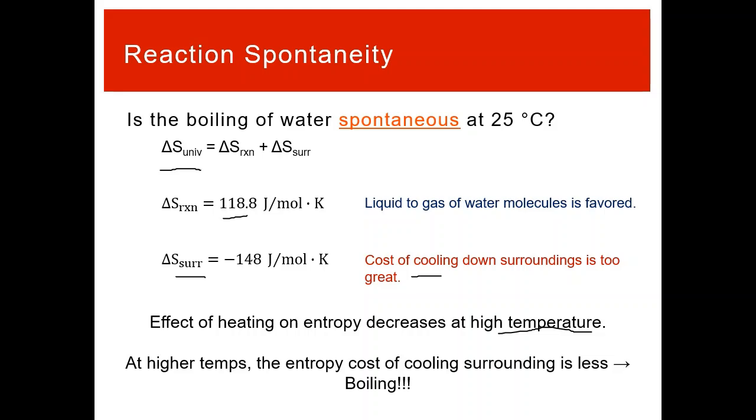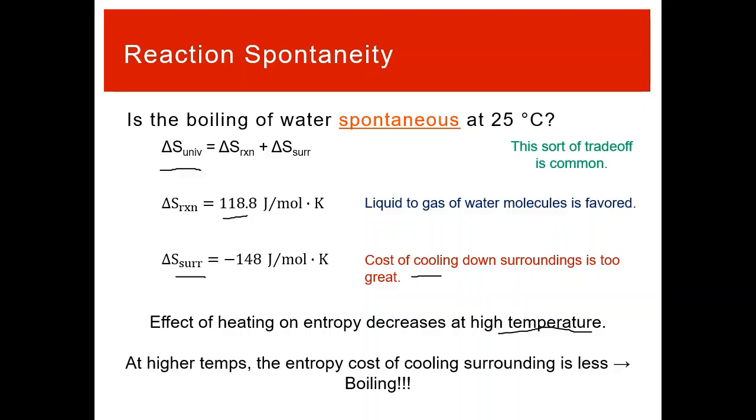That's why water boils at a higher temperature. That's why everything boils at a higher temperature. And that's why that sort of guidance is always true: the sign of delta S of the reaction for boiling is always positive, and the sign of delta S of the surroundings is always negative for boiling. Those are always going to be the case, and so that's why it's always true that you increase the temperature to get something to boil.